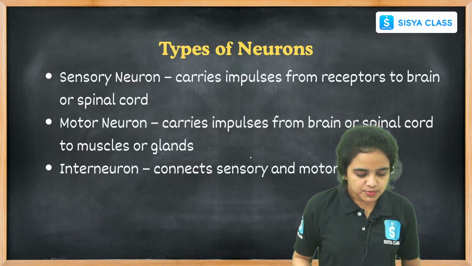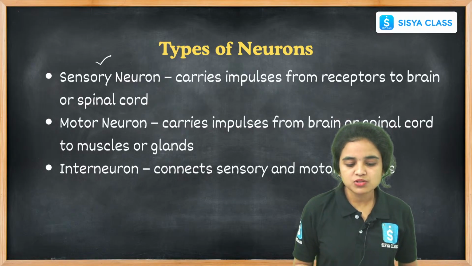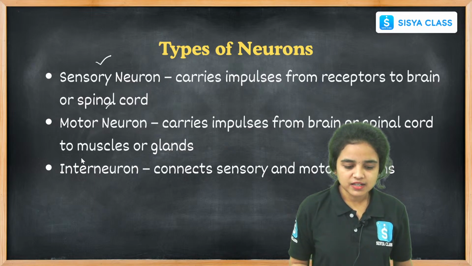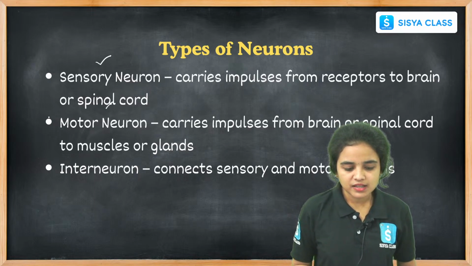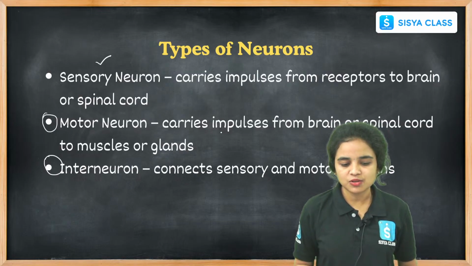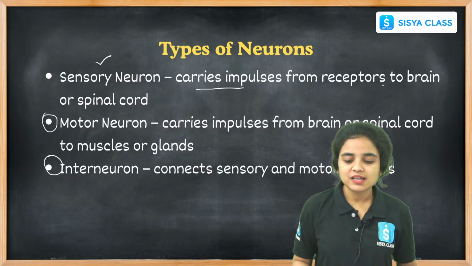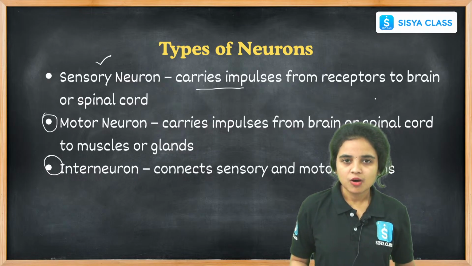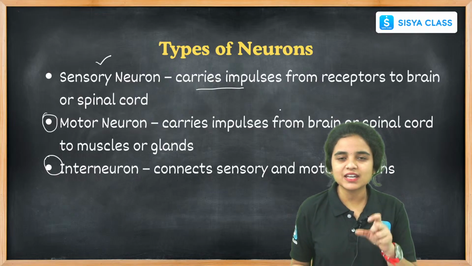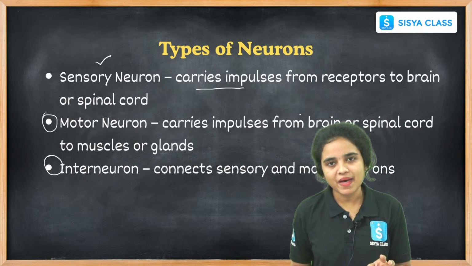While coming to the types of neurons, there are three different types: sensory neuron, motor neuron, and interneuron. What is the function of the sensory neuron, students? Its function is to carry impulses from the receptors to the brain or spinal cord.